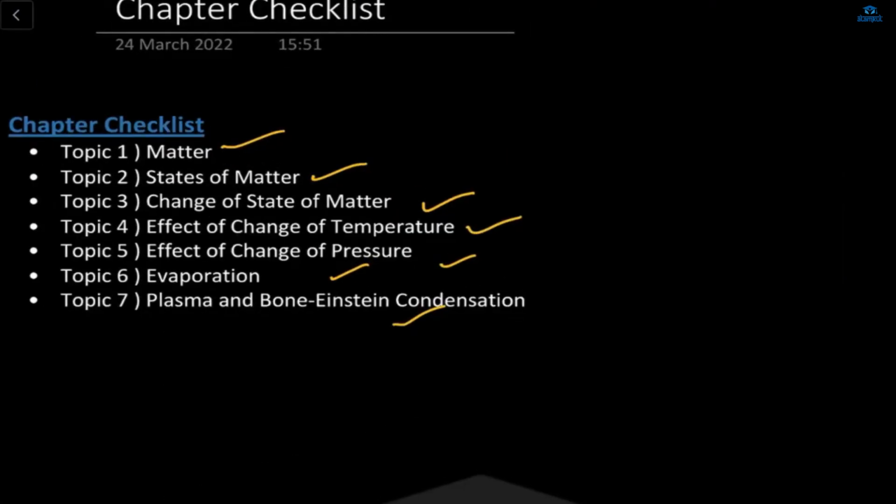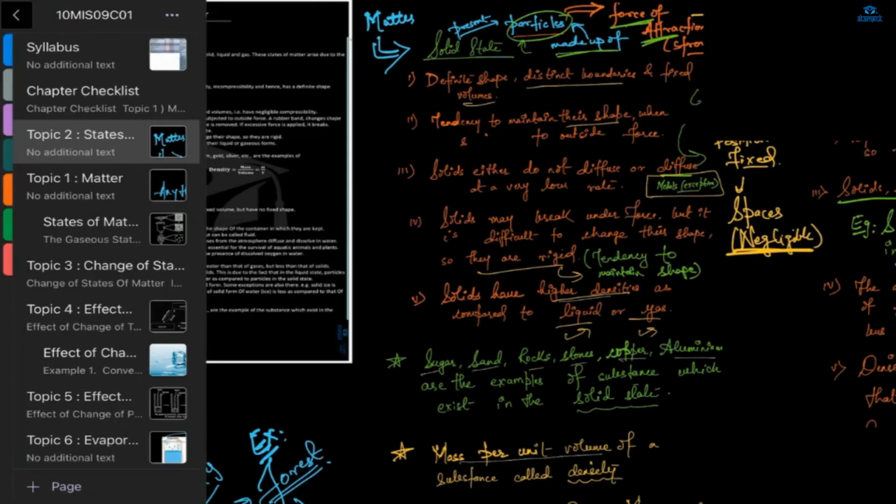These are the chapter's checklist. First, we will cover matter. Second, states of matter. Then, changes of states of matter, effect of change of temperature and pressure, evaporation, and last is plasma and Bose-Einstein condensation. So first, we will go through matter.